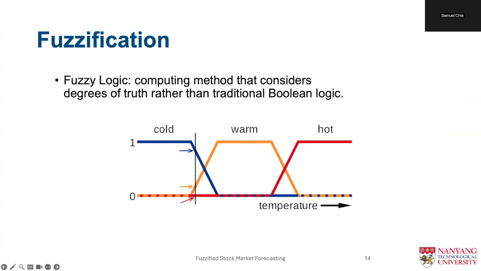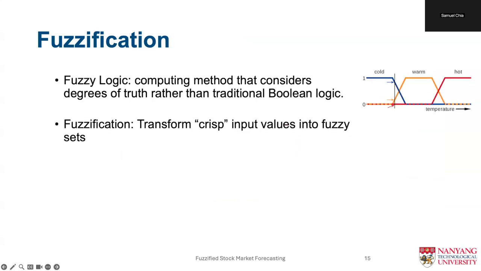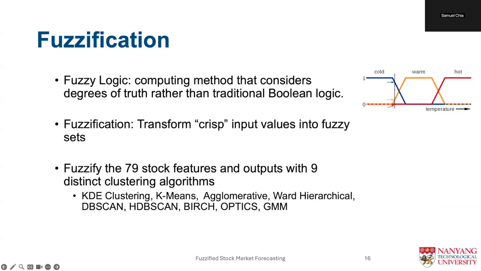After pre-processing, we enter the fuzzification step. Fuzzy logic is a computing method that considers degrees of truth rather than traditional Boolean logic. For example, instead of saying that the water is 56 degrees, we can say that it is a little cold, quite warm, or very hot. Fuzzification is the step where we transform crisp input values into fuzzy sets.